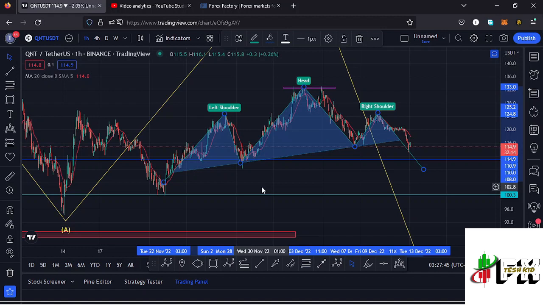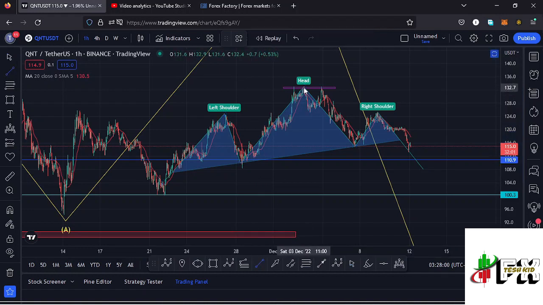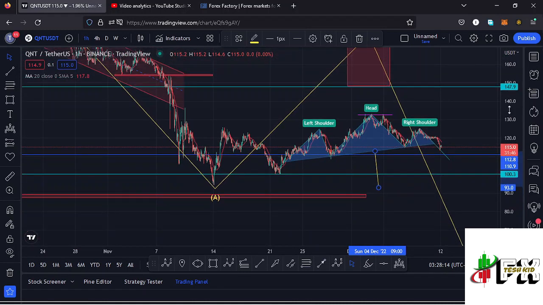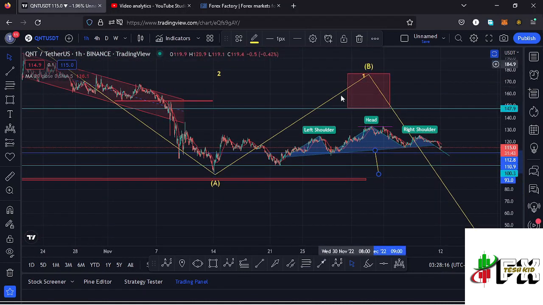And from this structure you can see it's not the perfect head and shoulders pattern that we can expect from the books, but it's still a head and shoulders pattern, and the minimum target area of the breakout is the height between the head and the neckline, and I can get that height and then place it below the neckline, and that gives me a minimum target area back to around the $92.7 mark, and that fully supports the movement that I'm expecting in this massive ABC corrective structure over here of not fully maximizing the formation of that wave B and seeing a straight sell-off in the formation of that wave C, to give us a new low here on the Quant chart.